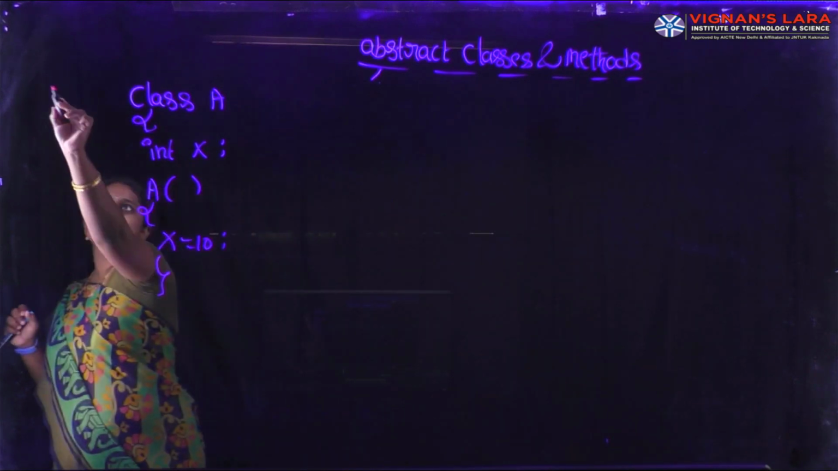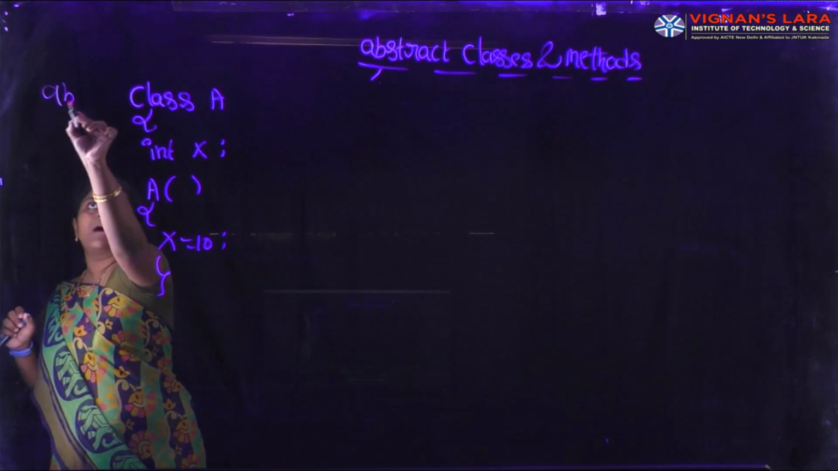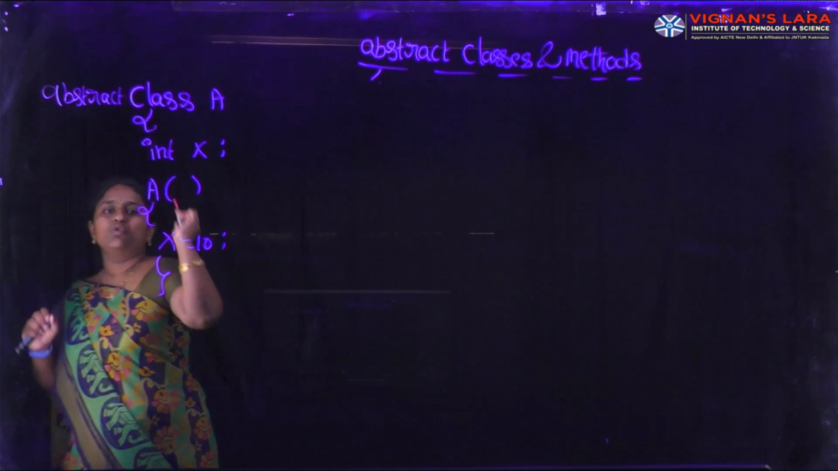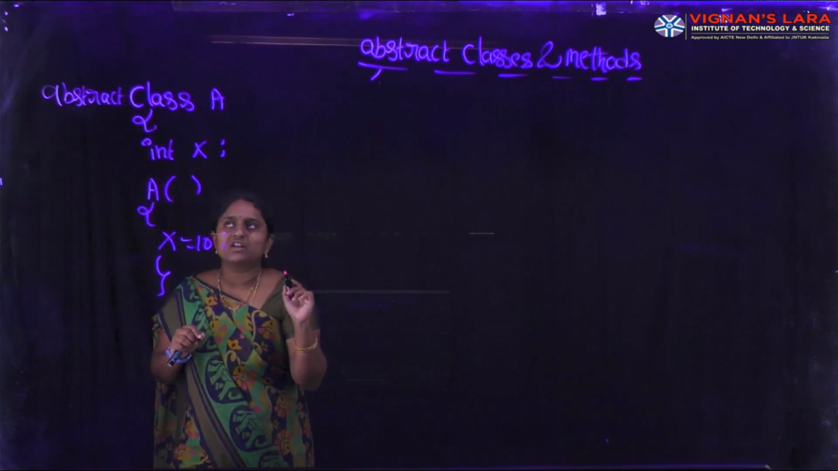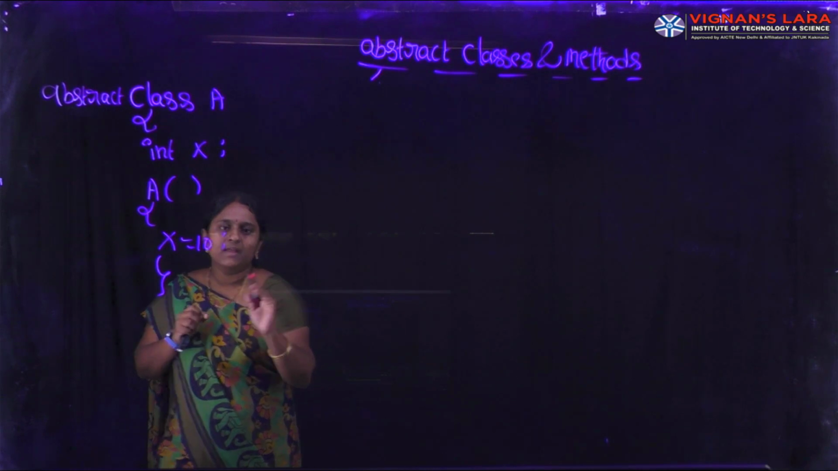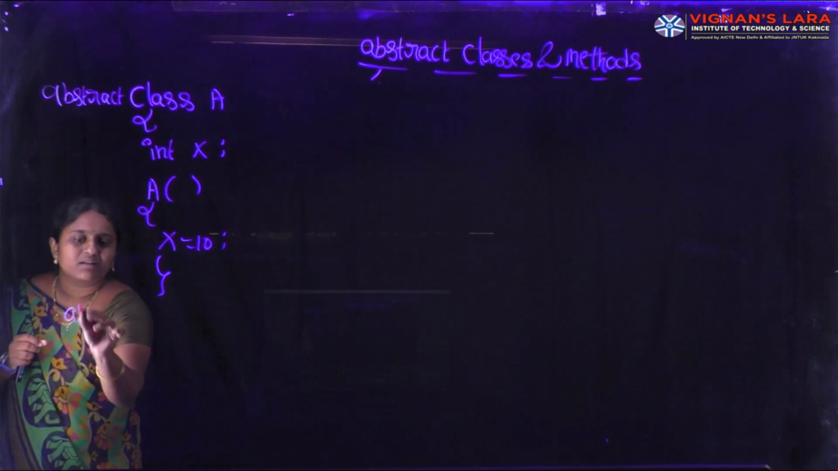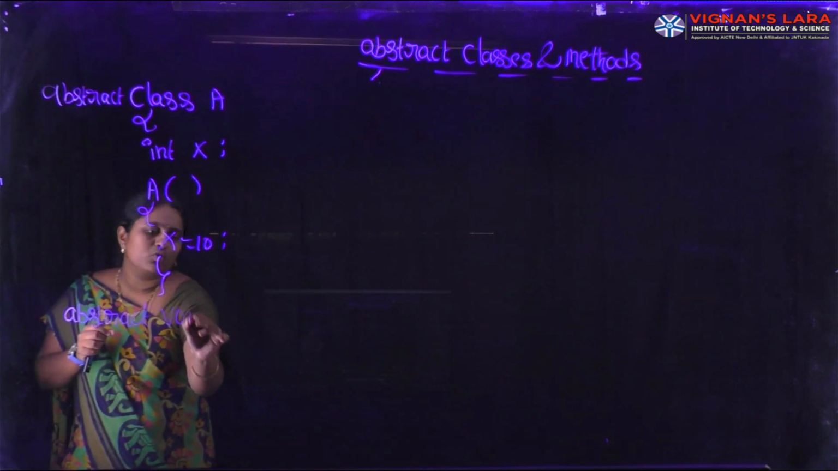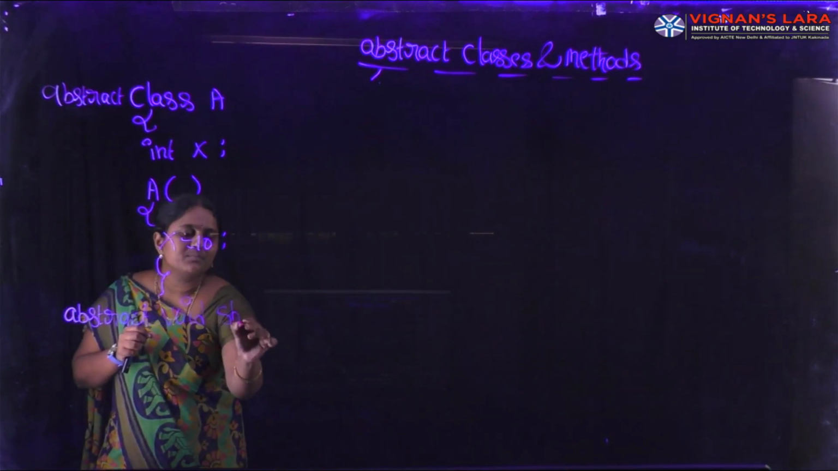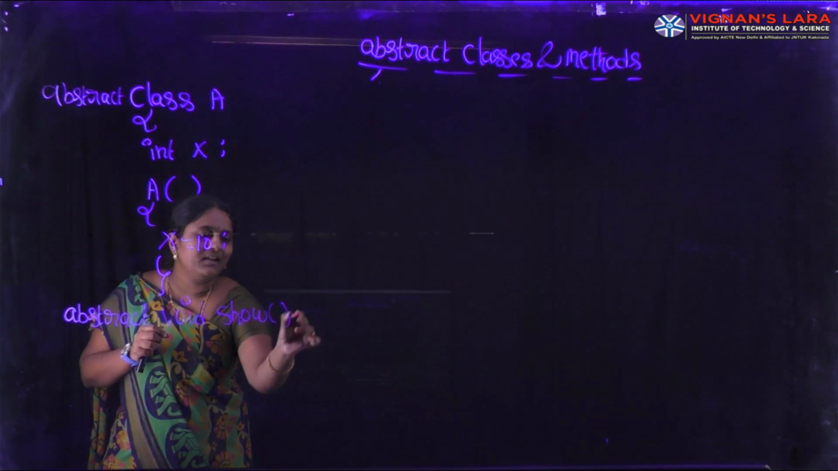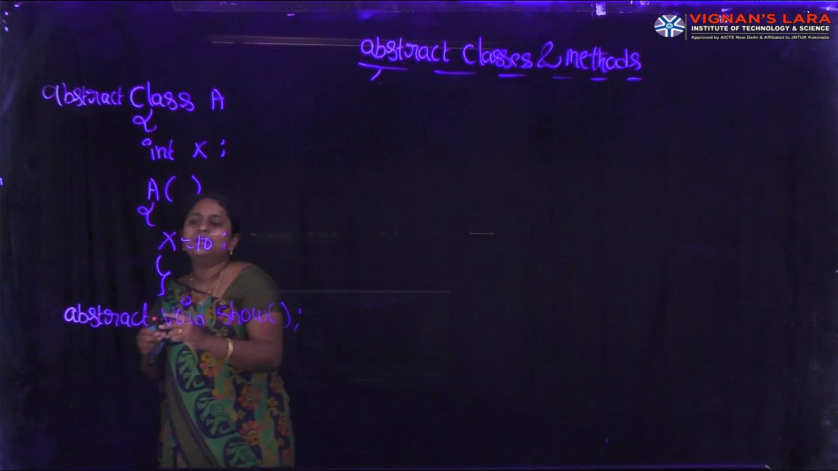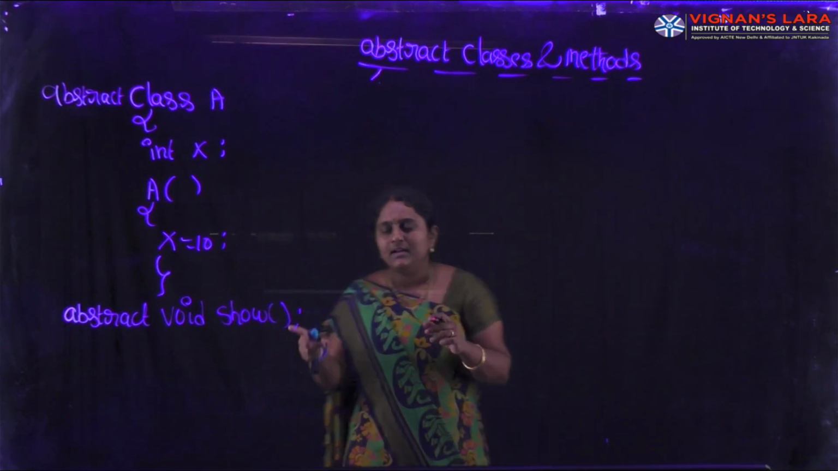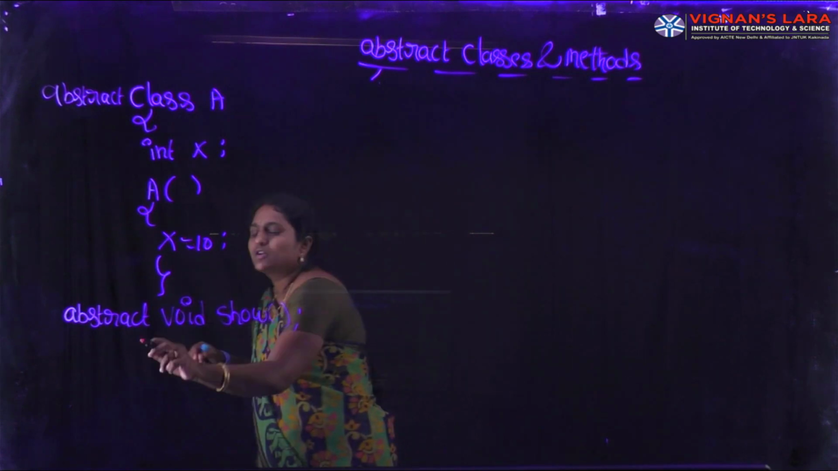This class is an abstract class. Abstract is a keyword; according to the naming rules, the first letter should start with a lowercase letter. In this class, I am defining one abstract method: abstract void show. How can you say it is an abstract method? Any method defined with the abstract keyword is simply an abstract method. Then we close the class body.